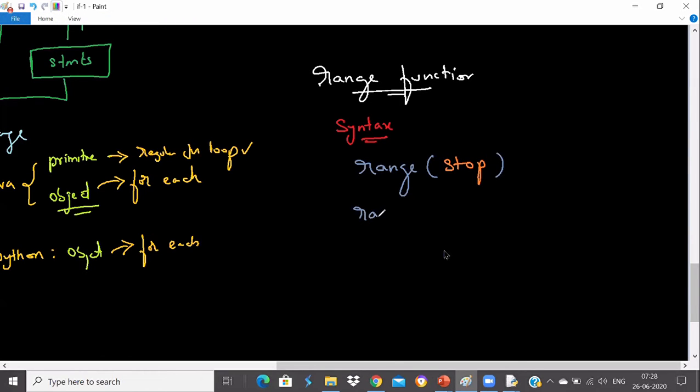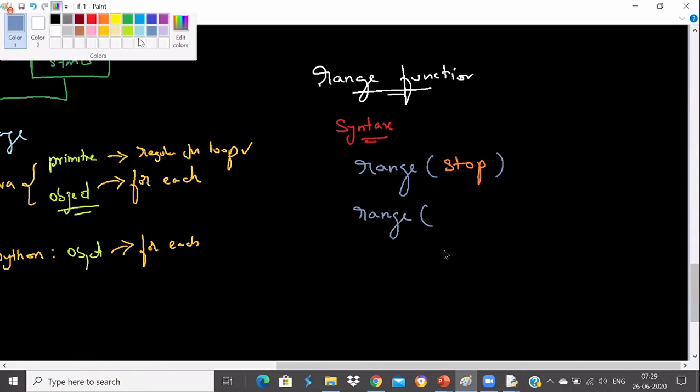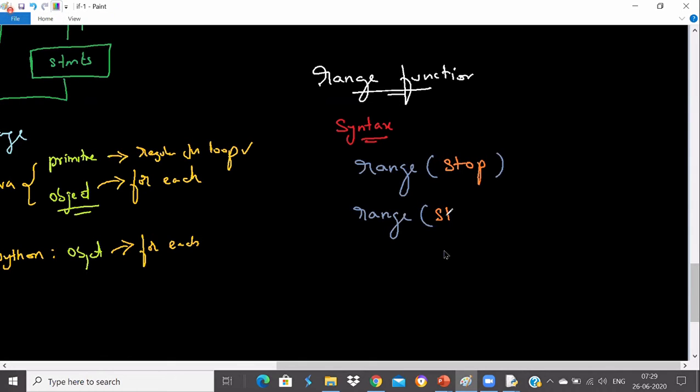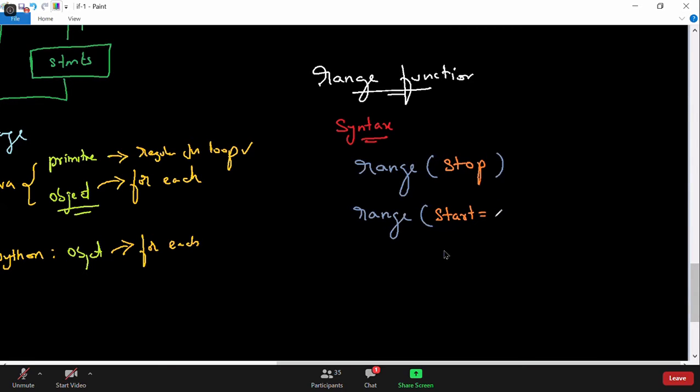Another range function is available with three values. One is the start value, and the default value is 0. Then the start value, comma, stop value, and the step value. By default, the step value is 1. So these are the two functions we have in Python. Range will either take only the stop value, or the start value, stop value, and the step value.